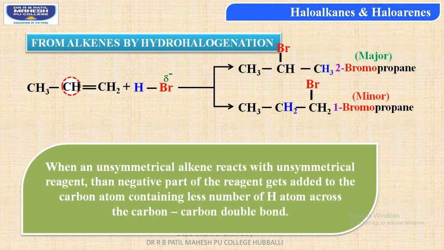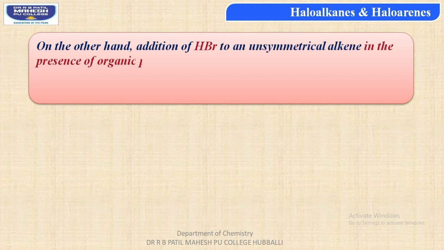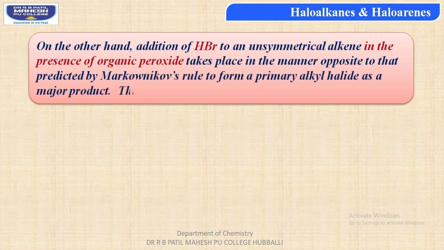1-bromopropane molecule. On the other hand, students, addition of hydrogen bromide to an unsymmetrical alkene in the presence of organic peroxide takes place in the manner exactly opposite to that of the Markovnikov rule to form a primary alkyl halide as a major product. For this it is called the peroxide effect. So we are using organic peroxide, thus the effect can be called the peroxide effect.